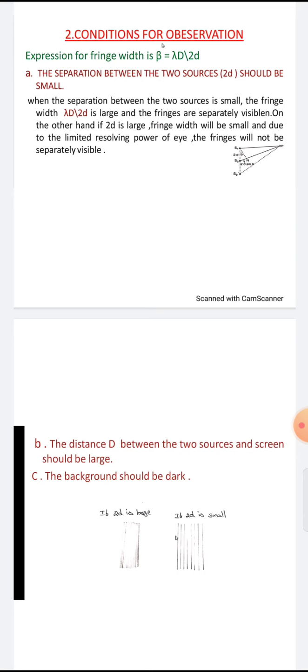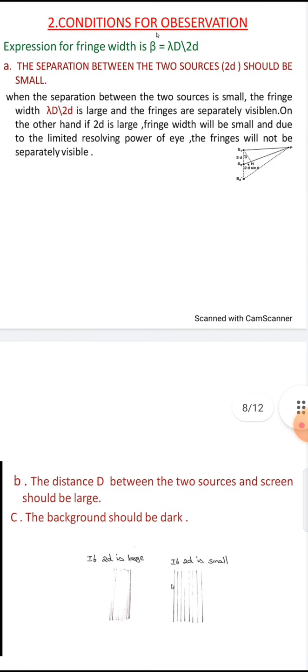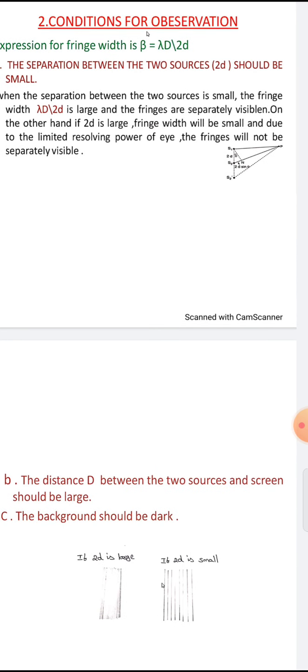There should be some wavelength, that is called lambda here. The fringes with lambda D by 2d large are separately visible. On the other hand, if 2d is large, the fringe width will be small and limited by the resolving power of the eye.